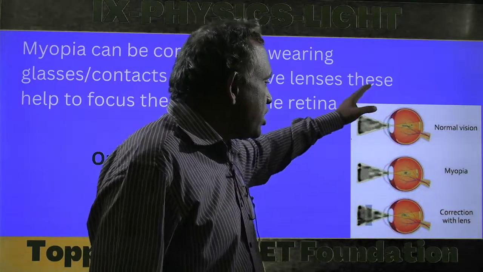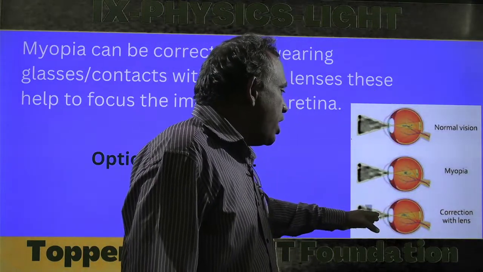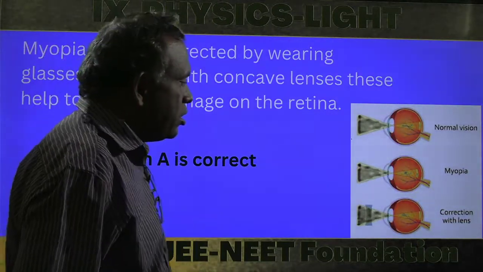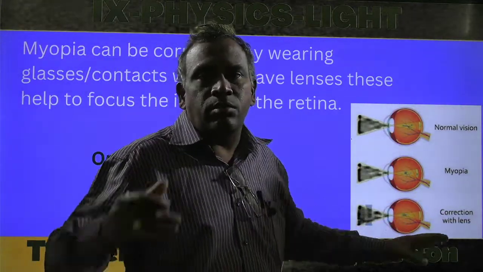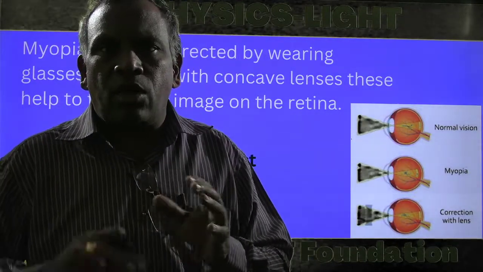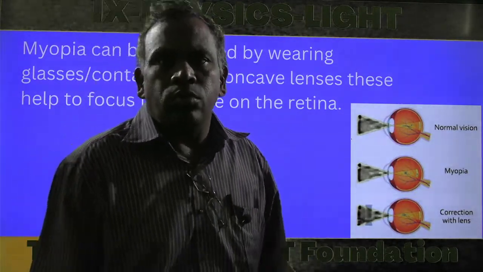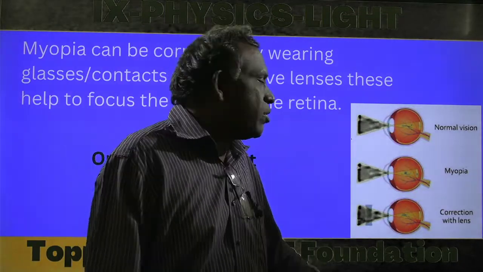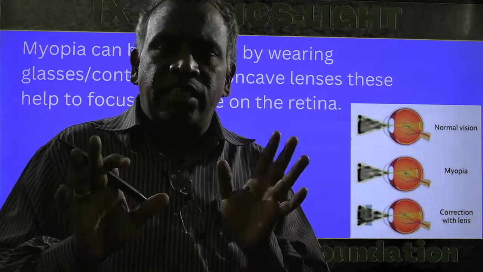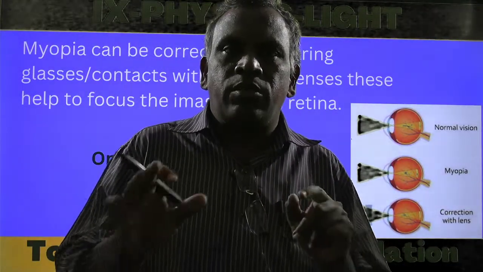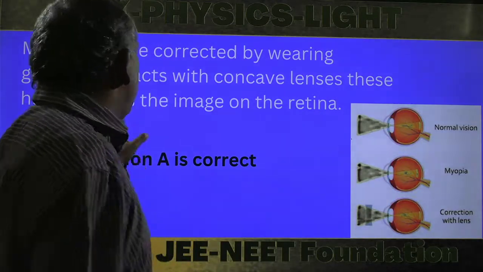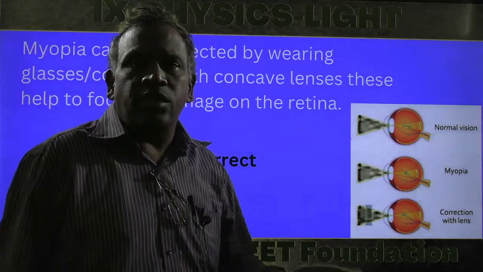To make the correction, we have to use a lens, and that lens is a concave lens. Once you place a concave lens between the eye and the light source, the image will form on the retina. When the image forms on the retina, we can observe a clear picture. So the myopia defect can be corrected by using a concave lens.